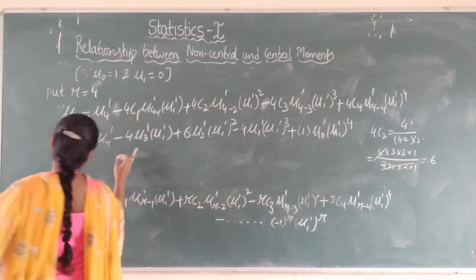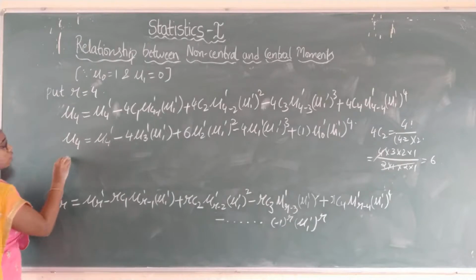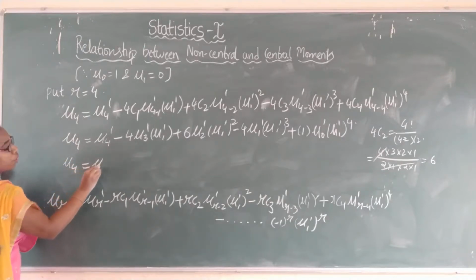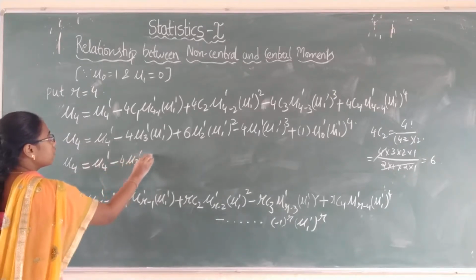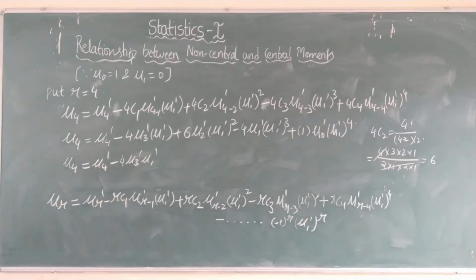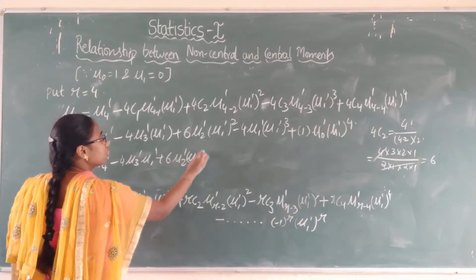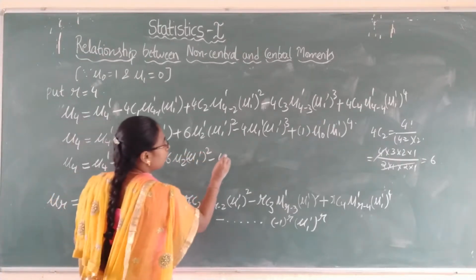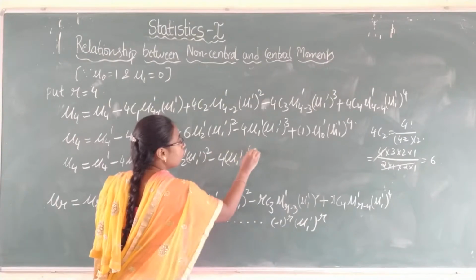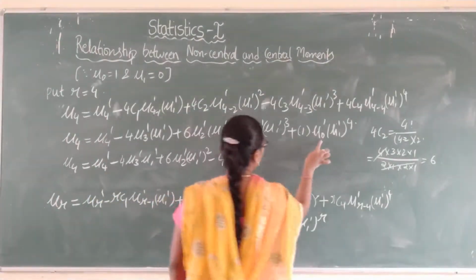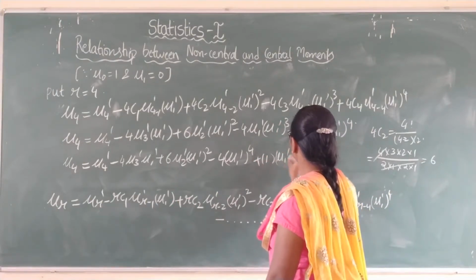Even the nCr values you can find out in the calculator. So mu 4 is equal to mu 4 dash minus 4 into mu 3 dash mu 1 dash plus 6 into mu 2 dash mu 1 dash whole square minus 4 into mu 1 dash into mu 1 dash cube is mu 1 dash power 4, plus 1 into mu 0 value is also 1 into mu 1 dash power 4.